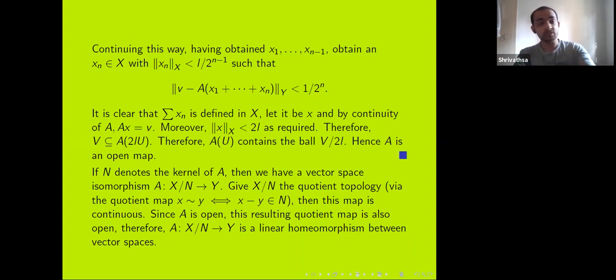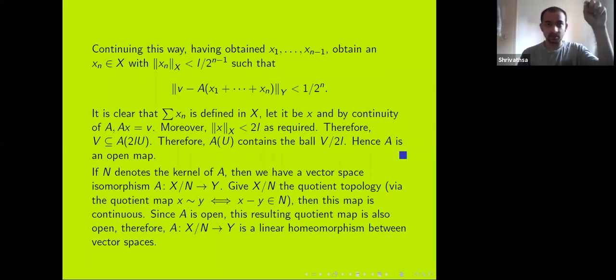Now, how can I use this open mapping theorem? Well, we have two vector spaces basically, and a linear surjection between them. Now, if N is the kernel of A, then I know that A will induce this morphism from X mod N to Y, which is a vector space isomorphism. And I know it's continuous because I'm giving X mod N the quotient topology. So I have X to X mod N, and then I have to Y, which is an induced map. This quotient topology is given by the equivalence relation that x and y are related if their difference is in N. Anyway, so now the induced map is going to be continuous, and it's a linear isomorphism.